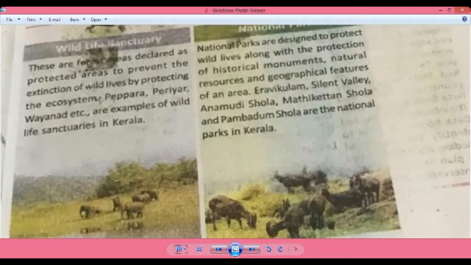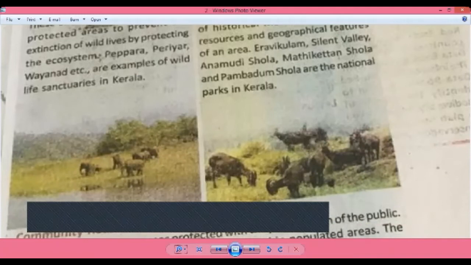Examples are Eravikulam, Silent Valley, Anamudi Shola, Mathikettan Shola, and Pampadum Shola, the national parks in Kerala. You have to study these names.